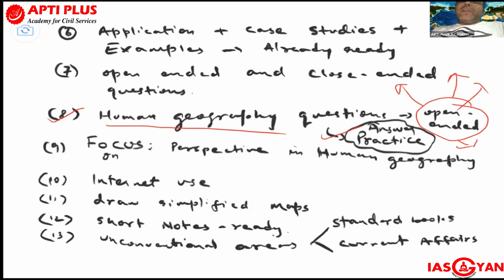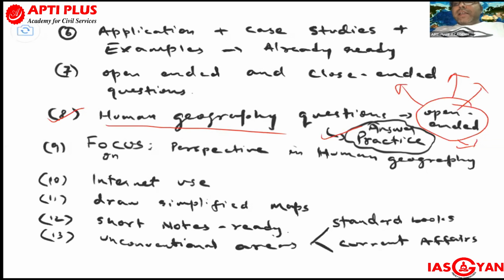The questions are already given to you, and you can collect them from the organization. Next, to get better marks in human geography itself, apart from answer writing practice, focus on certain areas. Two areas in Section B of Paper 1 on human geography are important.